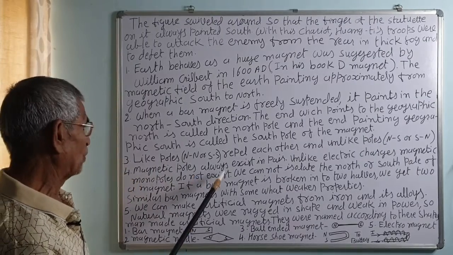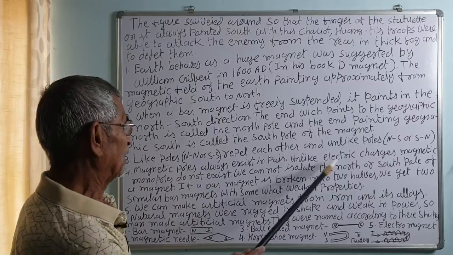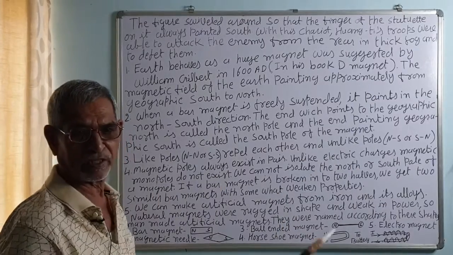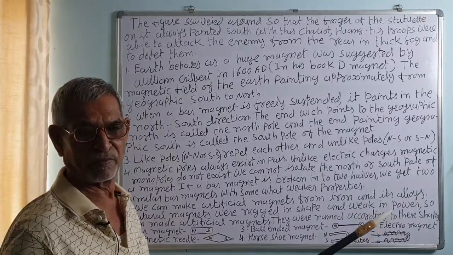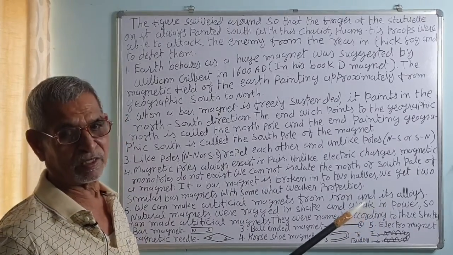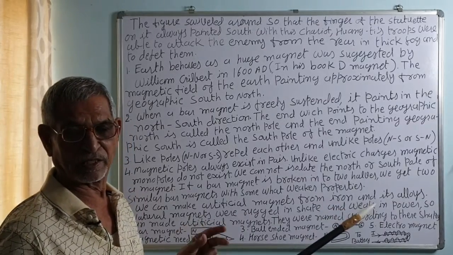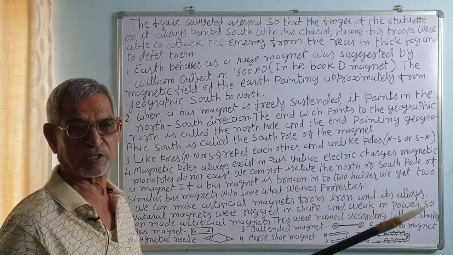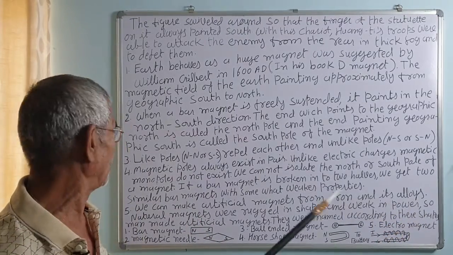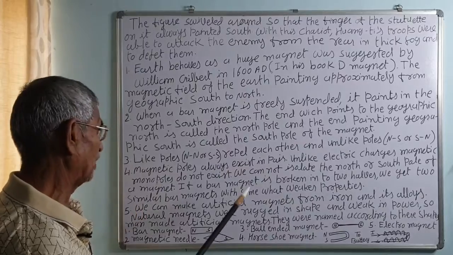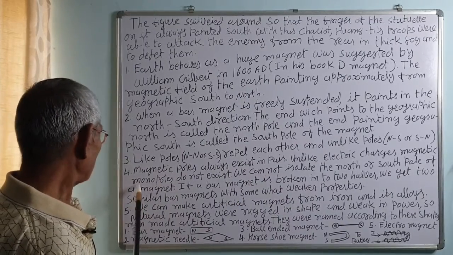Next, magnetic poles always exist in pairs, and this is a very important point. Unlike electric charges, magnetic monopoles do not exist. In electric charges, we have minus Q charge and plus Q charge. But in magnets, the two poles always exist together; you cannot separate them. Even an atom itself has two poles, north pole and south pole, due to the motion of electrons, as the charge is moving in the atom.